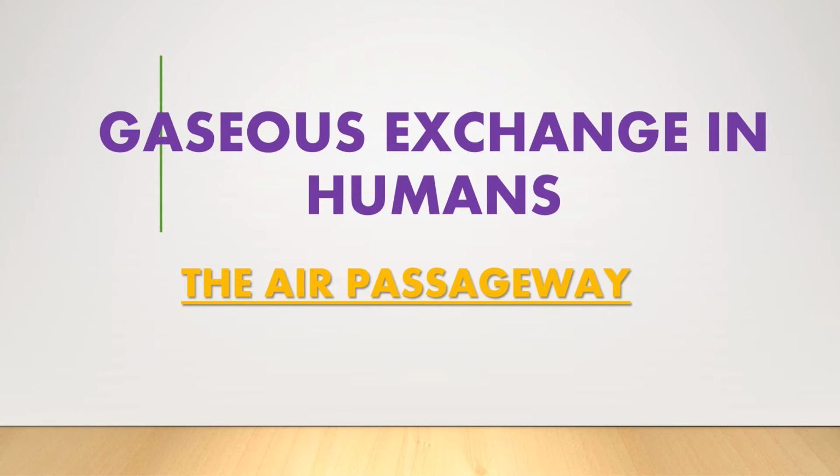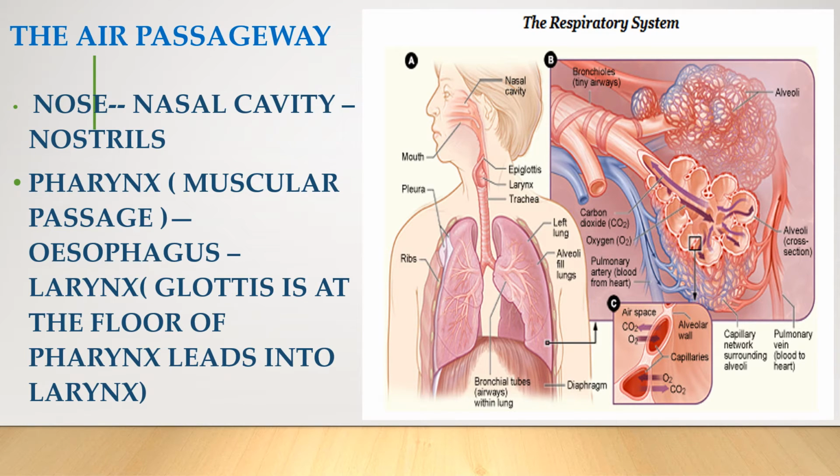In humans and in higher animals, the exchange of gases is carried out by the respiratory system. The respiratory system is divided into two parts, the air passageway and the lungs. So today we are going to discuss the air passageway. The air passageway consists of the following parts.